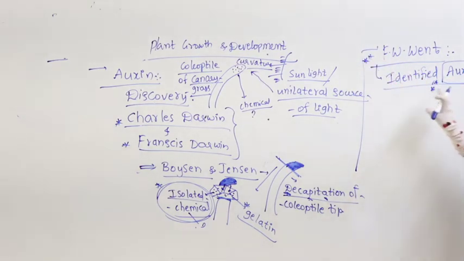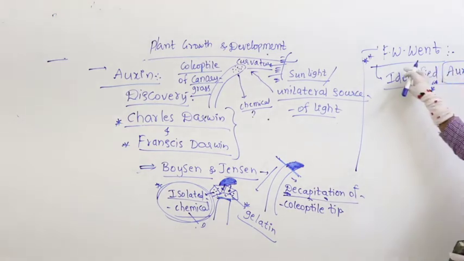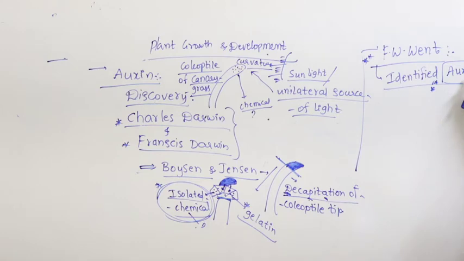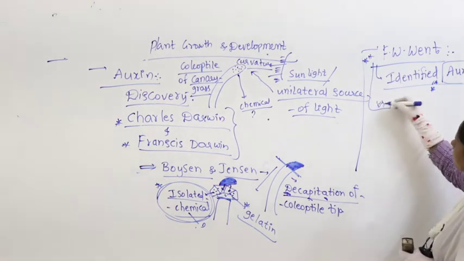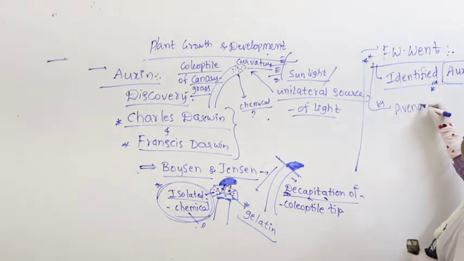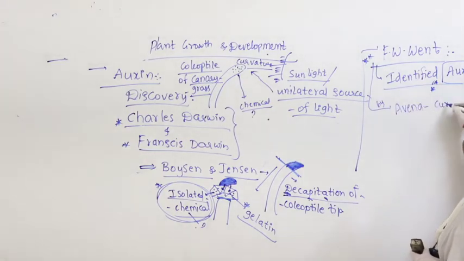Mostly you will get the question: who identified auxin? Auxin was identified by F.W. Went, by the test called the Avena curvature test.